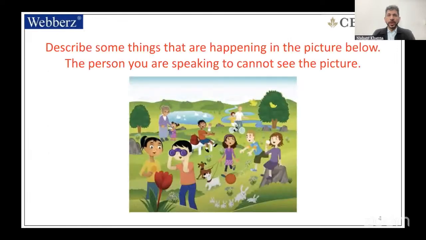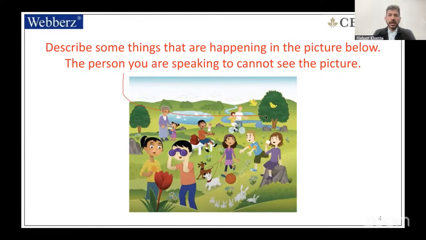Let's solve one. Now you see this picture. The instructions of this picture are like this: describe some things that are happening in the picture below. The person you are speaking to cannot see the picture. Now, if you look at this picture, this is a very amazing kind of picture. It looks like a park. Let's number them a bit. So let's see what you can see. We'll start from here.